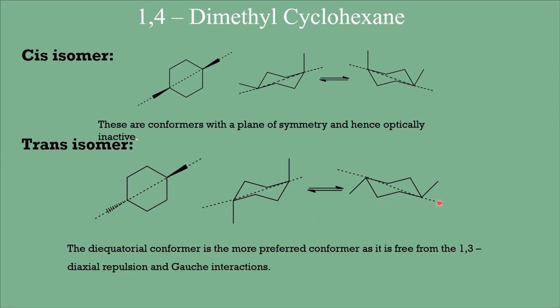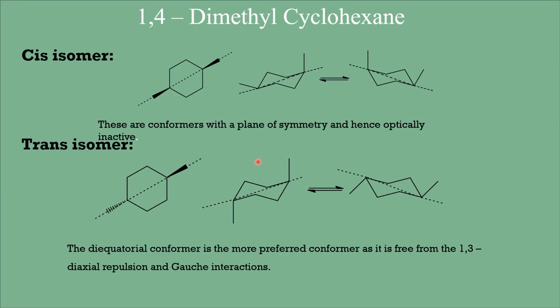And among these two, the diaxial conformer is less stable due to the four Gauss butane interactions. So one methyl group in the axial site will cause two Gauss butane interactions. This we have learnt already. Therefore, due to the presence of two axial methyl groups, there are four Gauss butane interactions present here.